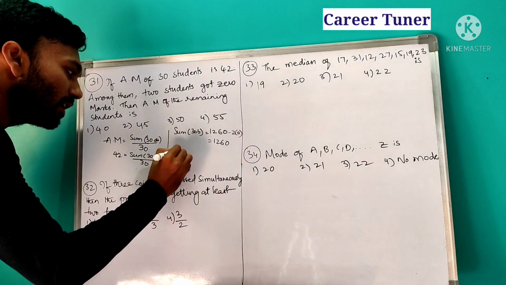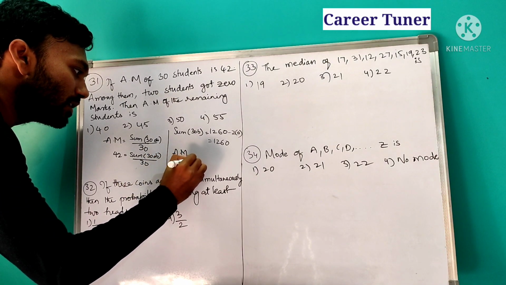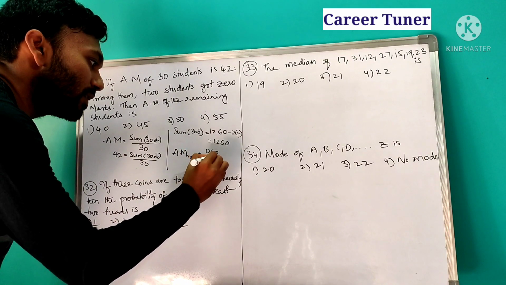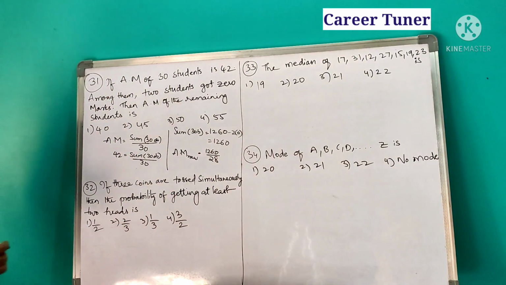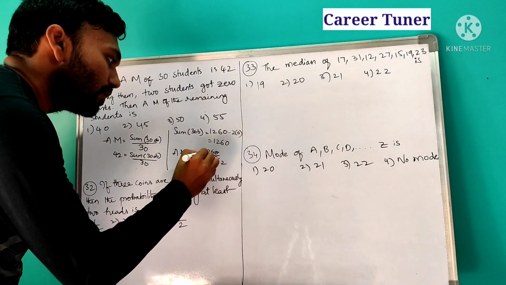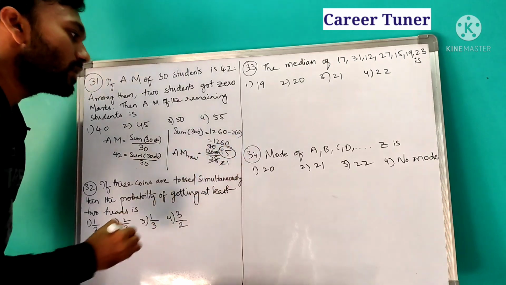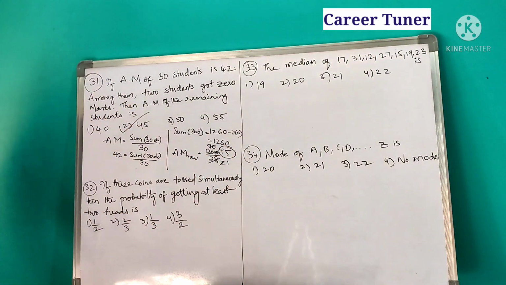Therefore the new mean required is equal to the sum of the observations, that is 1260, divided by 28 only. Now 14 2s are 28, 14 9s are 126, so 2 1s are 2, it will go for 45. So how much is our answer? 45 is our answer.